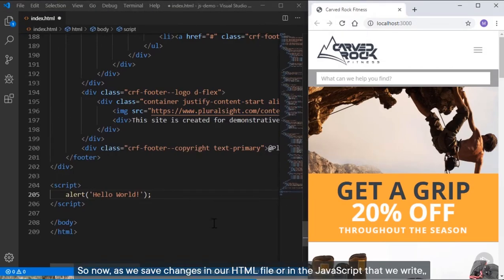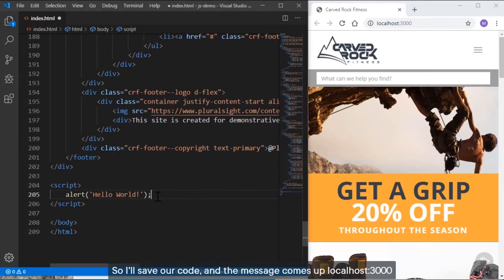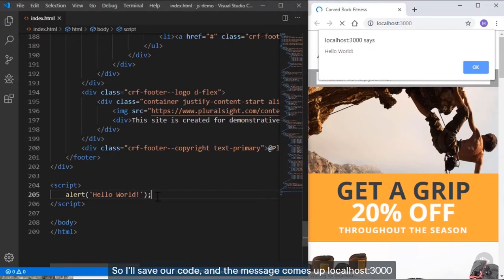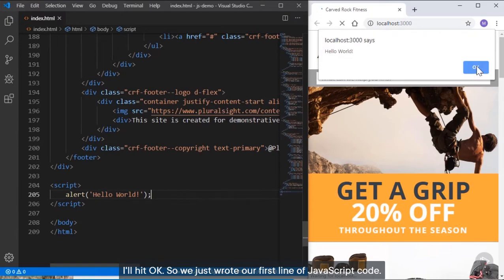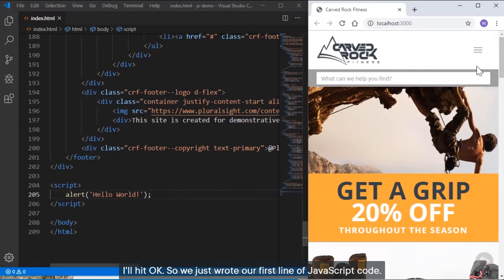So now as we save changes in our HTML file or in the JavaScript that we write, the results will appear immediately in our web browser. So I'll save our code, and the message comes up, localhost 3000 says hello world. So this is working fine. I'll hit OK. So we just wrote our first line of JavaScript code.